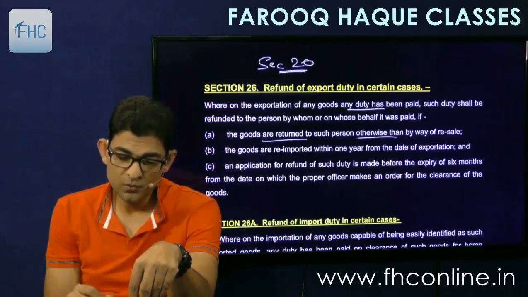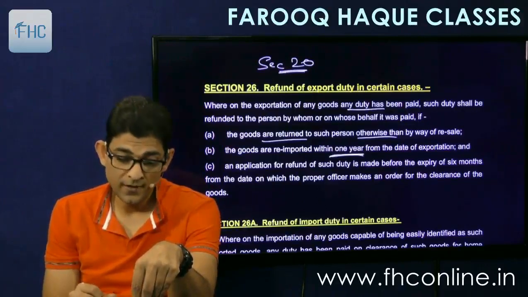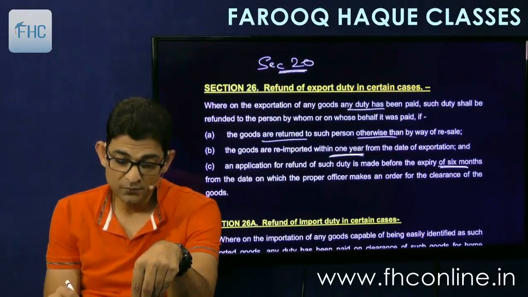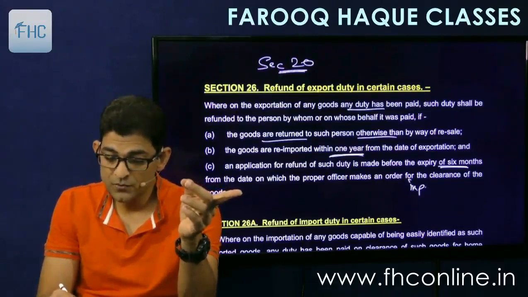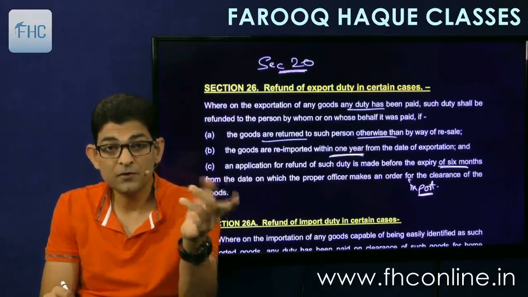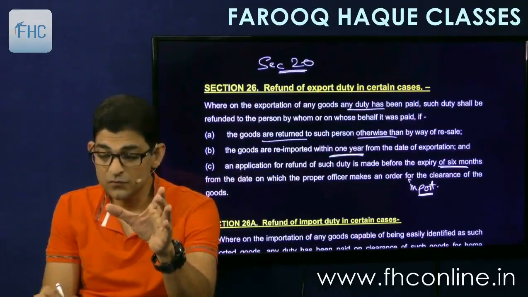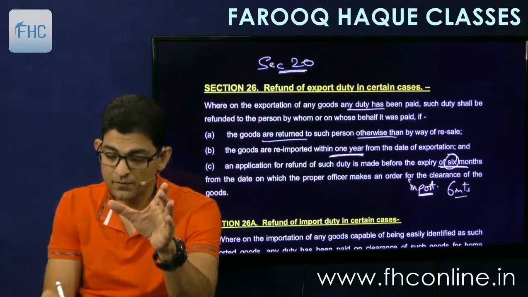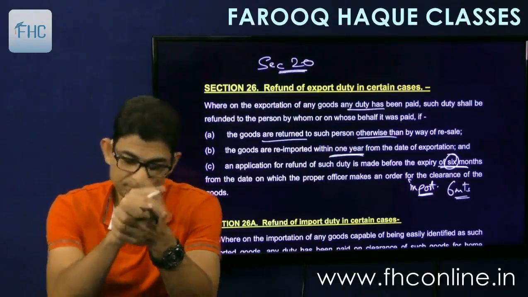Then the goods are re-imported within 1 year from the date of exportation, should come back within 1 year. An application for refund for such duty is made before the expiry of 6 months from the date on which the proper officer makes an order for clearance of goods. So clearance means import clearance. So as soon as you get the import clearance, your bill of entry is passed and cleared, within the next 6 months you can claim the refund. So you'll have to file a claim within 6 months from import clearance. Very simple section.